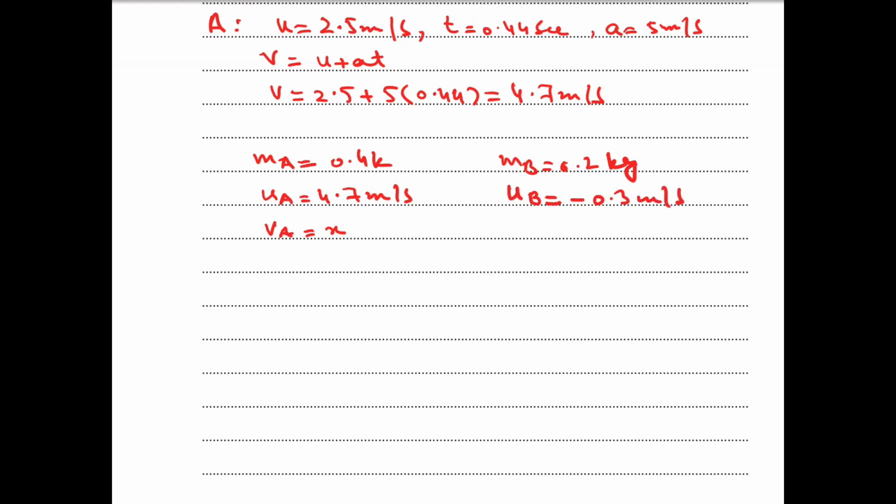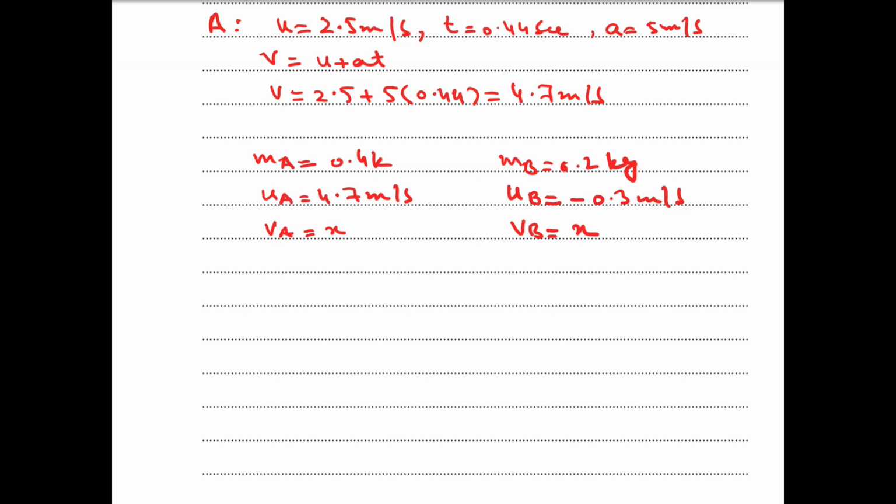The speed of A is downwards and considered positive. The speed of B is upwards, so we put a negative sign with the speed of B because it is in the opposite direction. The final speed is x. Both particles will combine after the collision, and the speed of both particles will be the same.